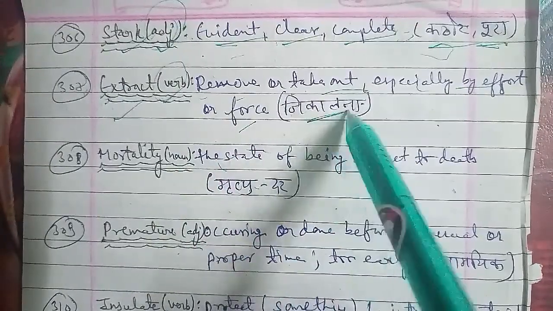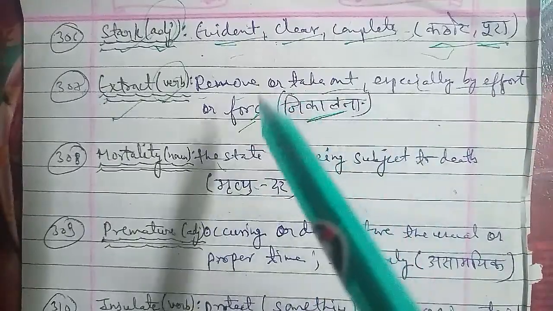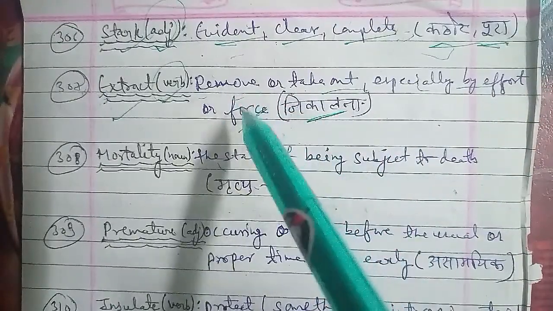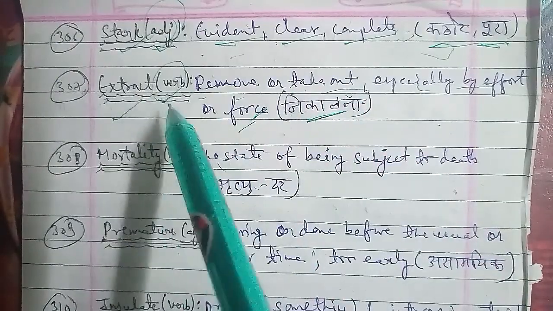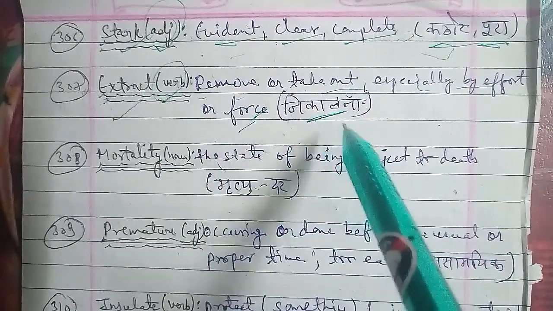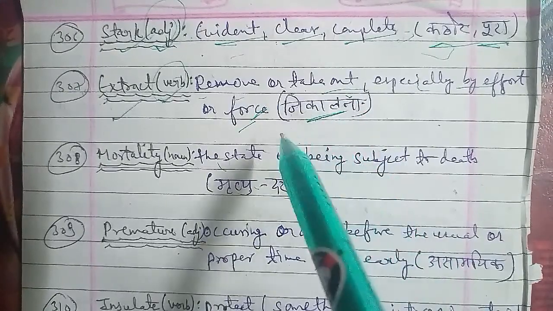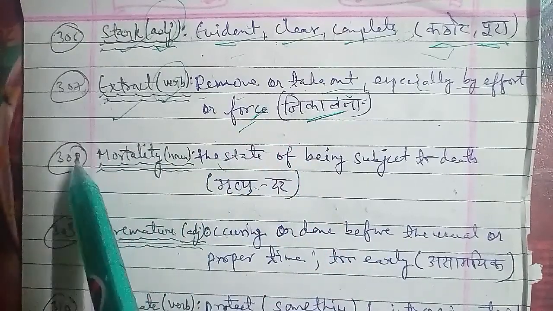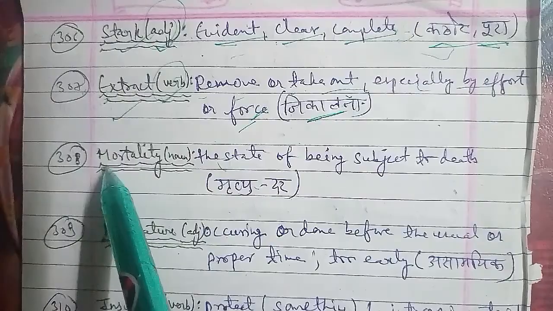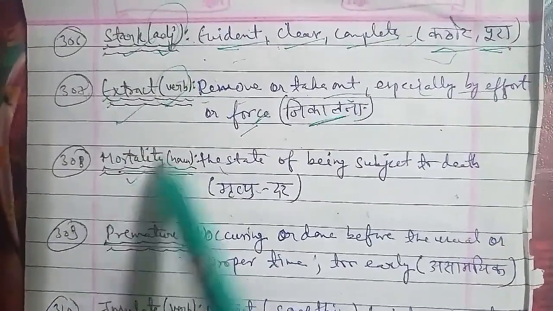Now moving on with the next one, the 309th word, that is premature. Premature is a word that is used as an adjective, and its meaning is occurring or done before the usual or proper time, that is too early. In Hindi we say asamayik. Basically something which occurs or is done before the actual time.